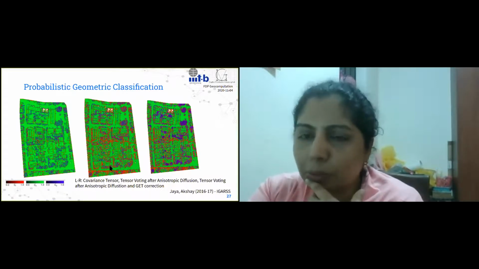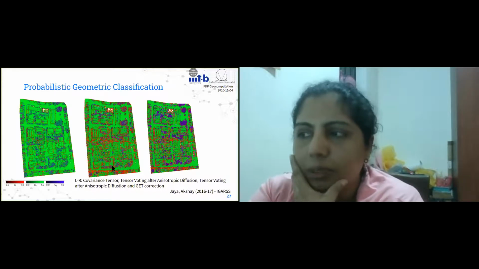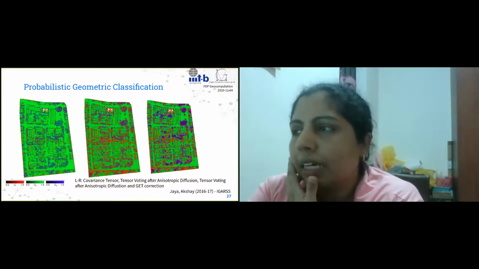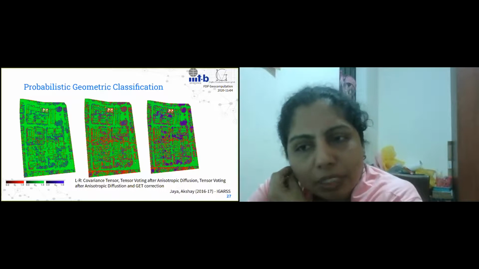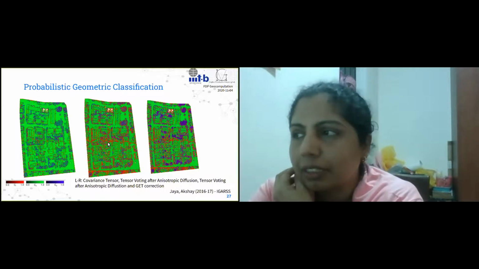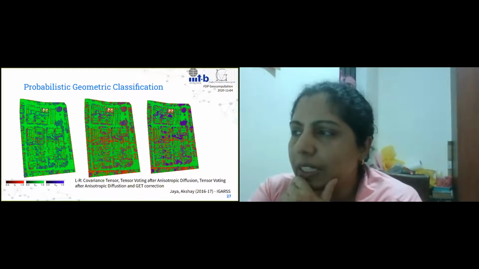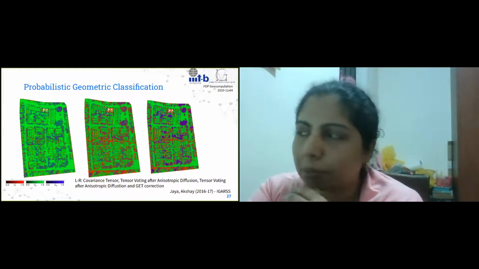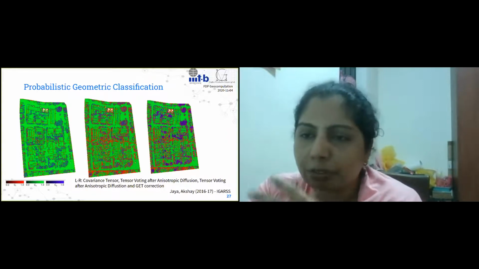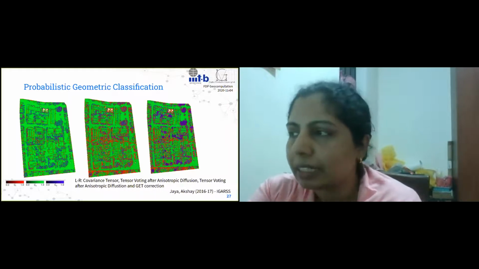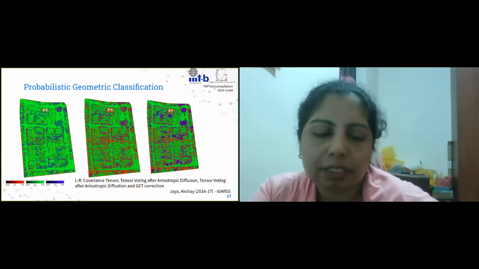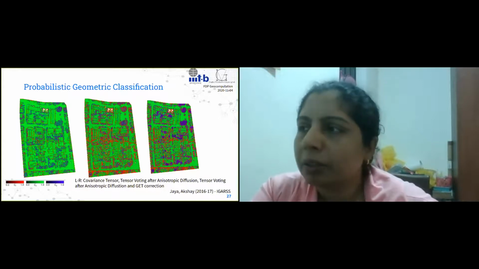This is what tensor voting gives. We did something called anisotropic diffusion after tensor voting, that gives us this. And if we correct that tensor voting result, because we get lesser junction type points here, but more prominent edge type points here, we get this result. And we can also see that these junction type points actually identify the foliage very nicely in this regard, right? So the geometric features are useful.